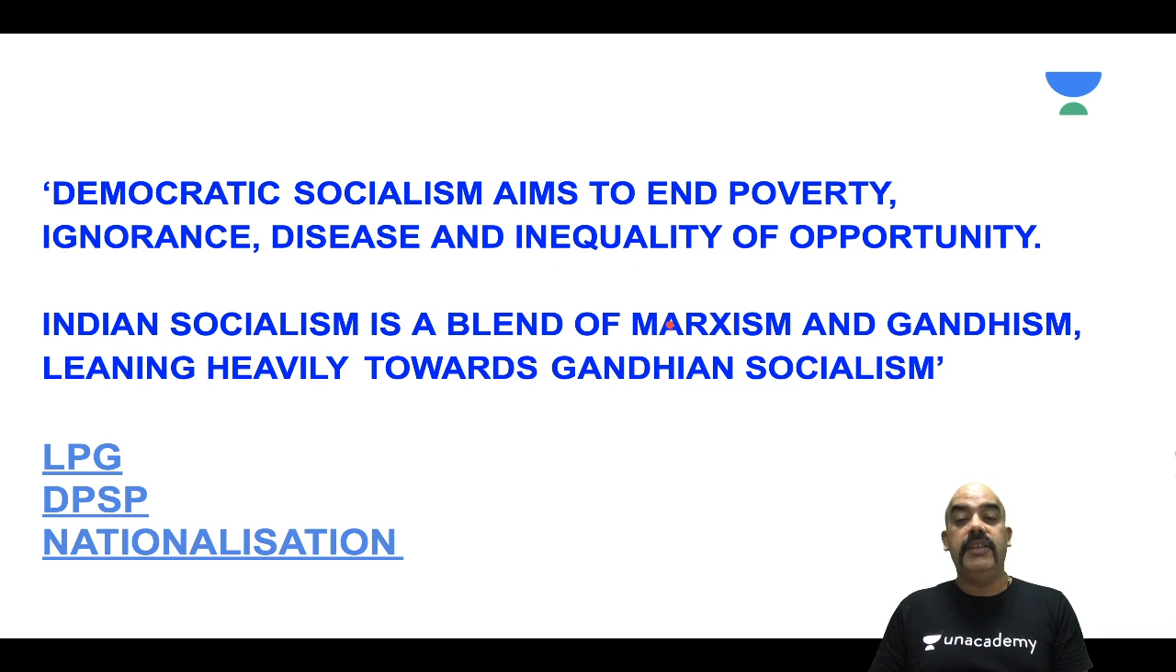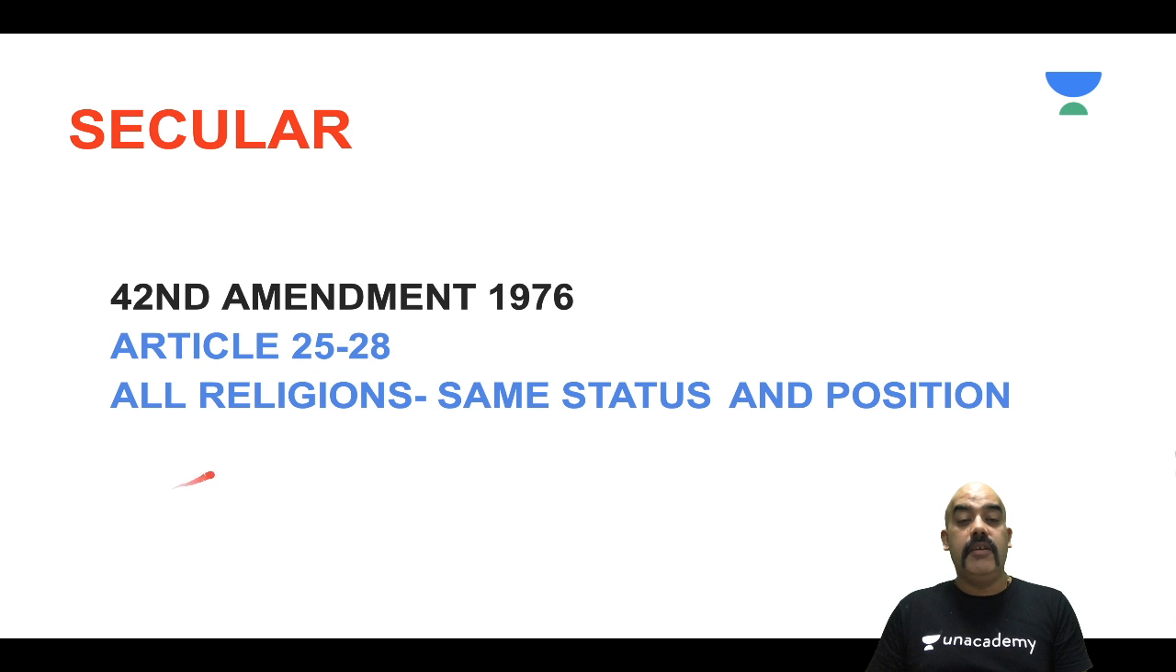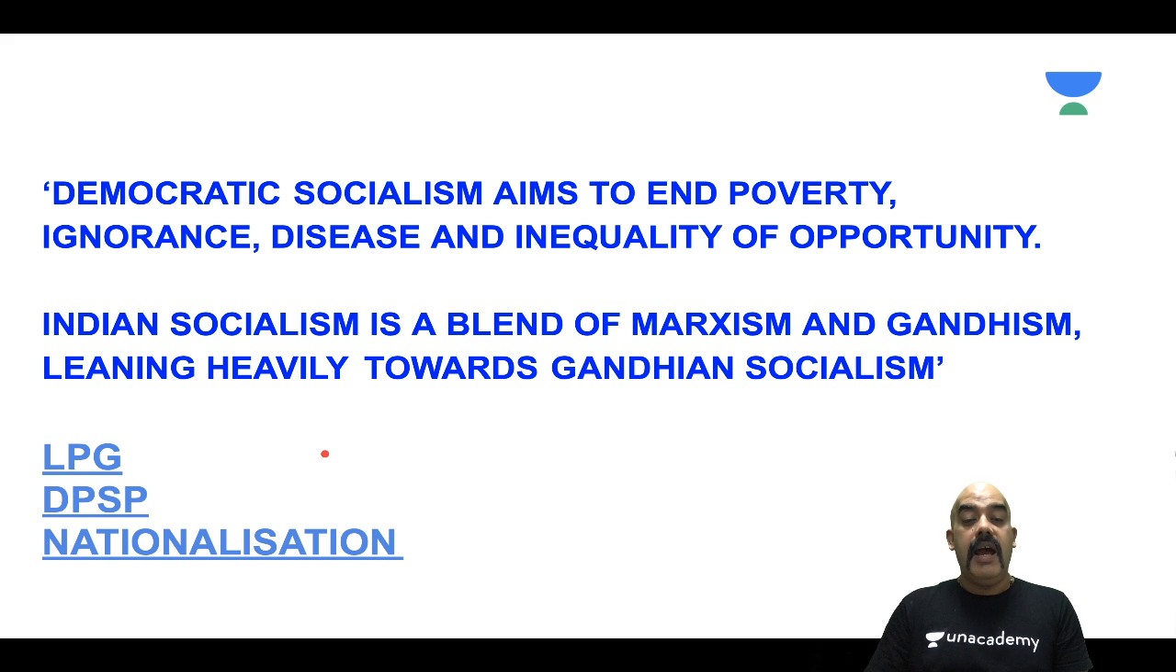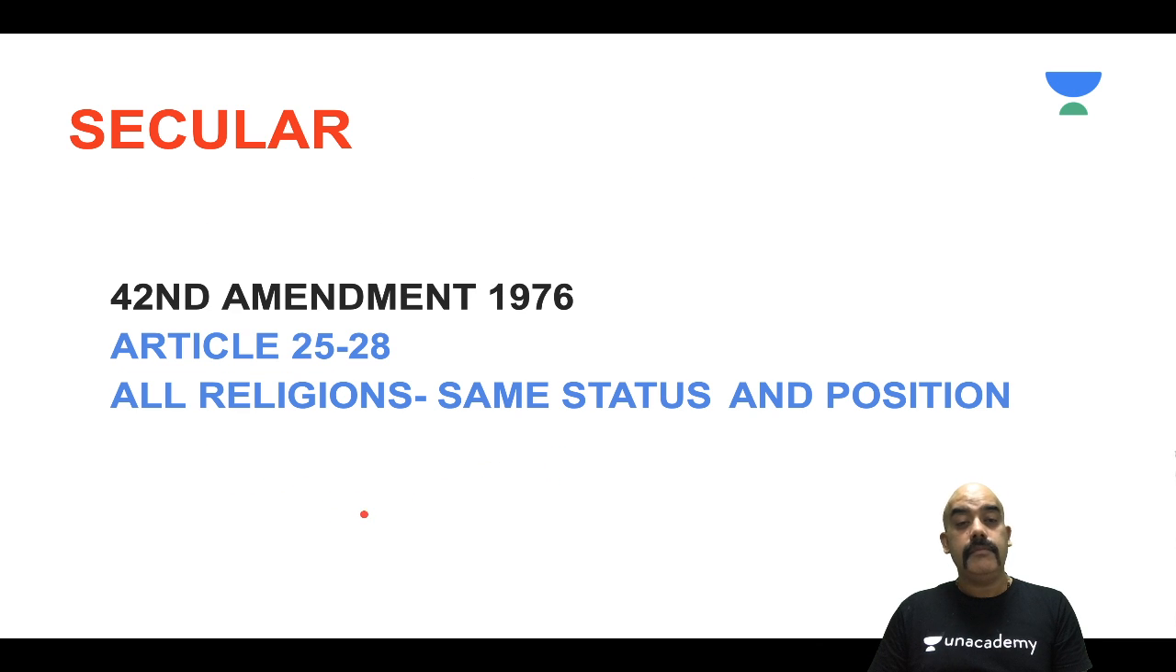Hence, it is a combination of Marxism and Gandhism. I am again repeating that we have been leaning heavily towards Gandhian socialism. We have traces of Marxist socialism, but the liberalization budget, the concept of DPSPs, and the nationalization, these are combinations of our various forms of socialism.